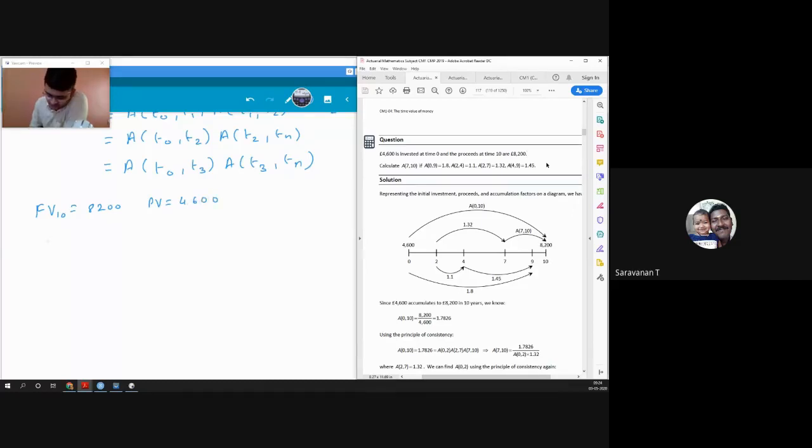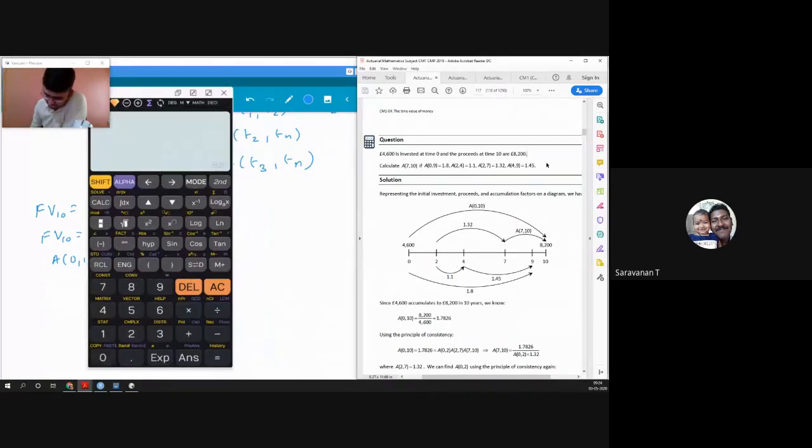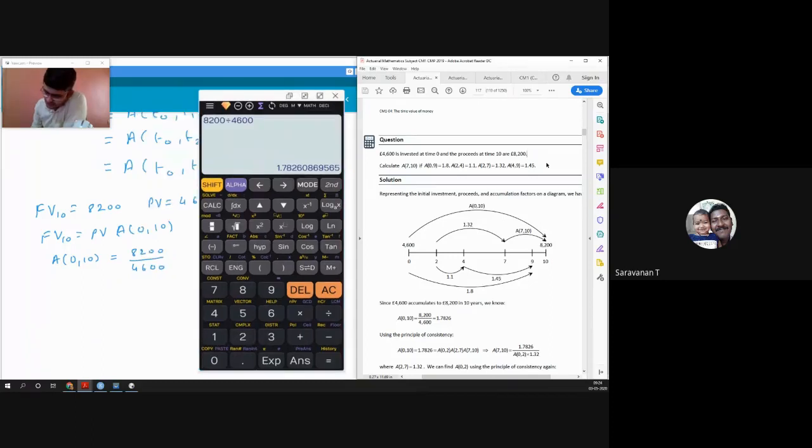So we can calculate our accumulation factor from 0 to 10, which will just be 1.7826.